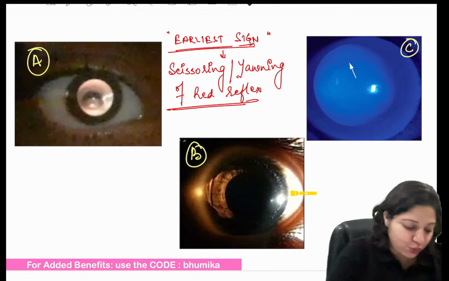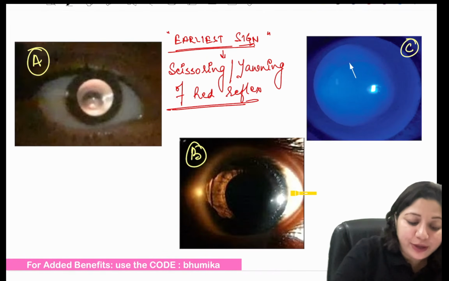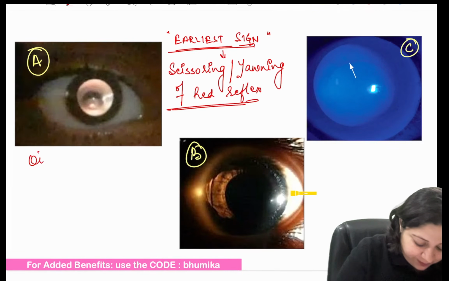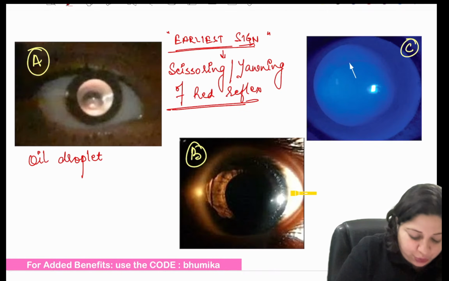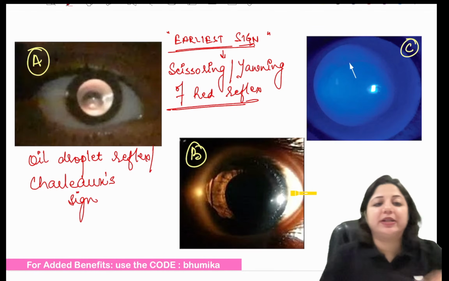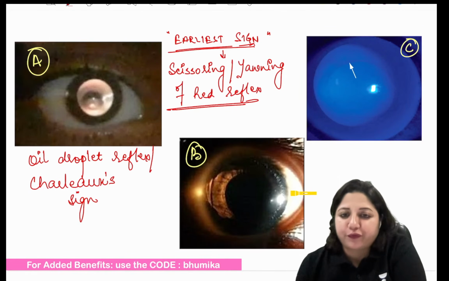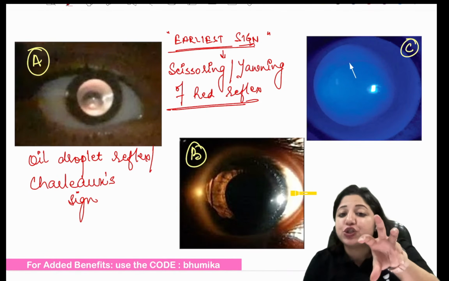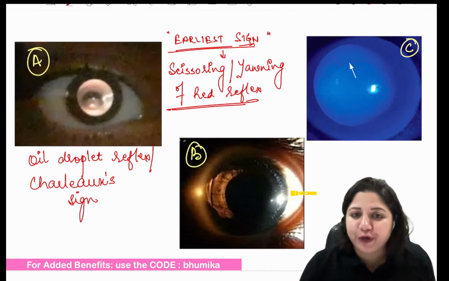This is called the oil droplet reflex, which is popularly called Charleux's sign. So the dark reflex which comes on distant direct ophthalmoscopy, from the base of the cone, is called the oil droplet reflex.